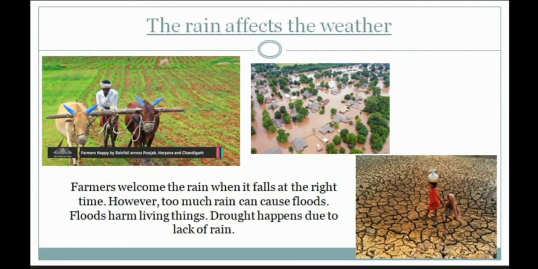And floods harm the living beings. And in some places in India, they experience drought due to lack of rain. So, if droughts last longer, plants, animals, and human beings may die due to lack of food and water.